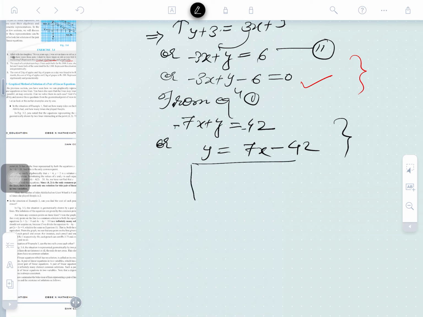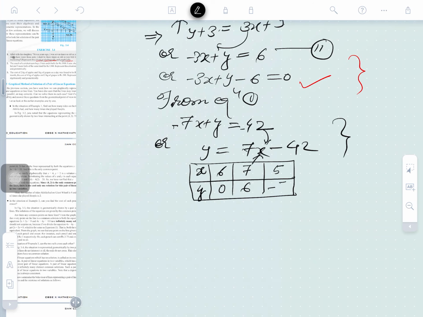Now the 3 sets of values are to be found out here. Do you know what is the method to find out the 3 sets of solutions? You may say this is x and this is y. If we put x as 0, then here will be minus 42. So to represent 42 is too difficult. So I will suggest you take the value, in place of x you have to put 6. 7 6s are 42, and 42 minus 42 is 0. I will just take the value 7, so 7 7s are 49, minus 42, 7 will come here. If I take the value 5 is also there, 5 7s are 35, 35 minus 42, minus 7 is coming here. So the three sets of solutions have now come.